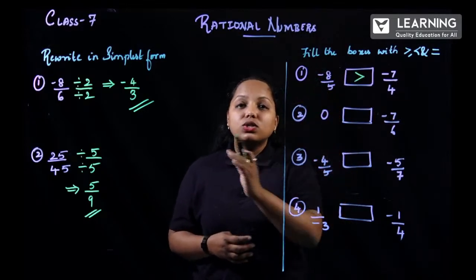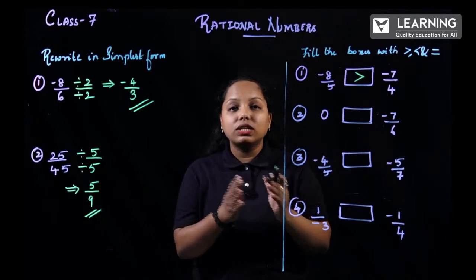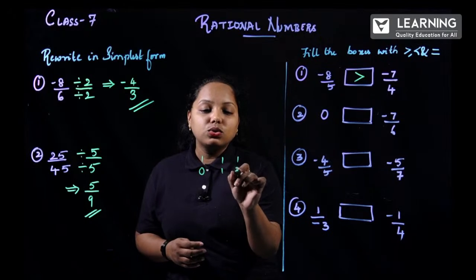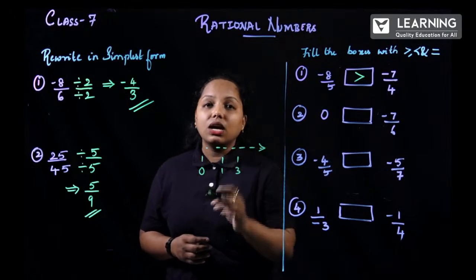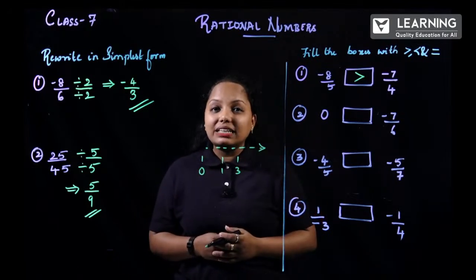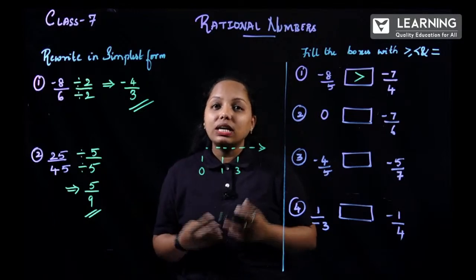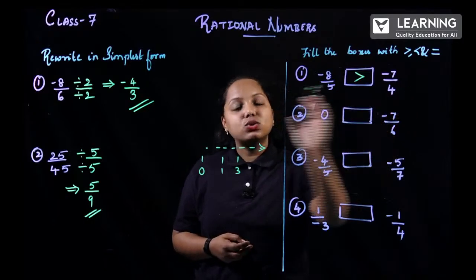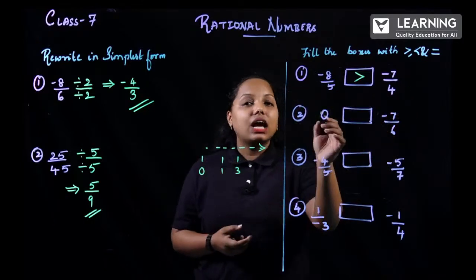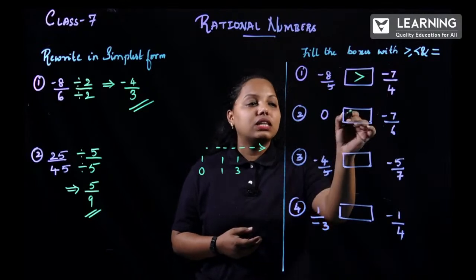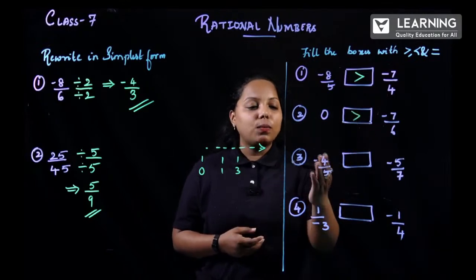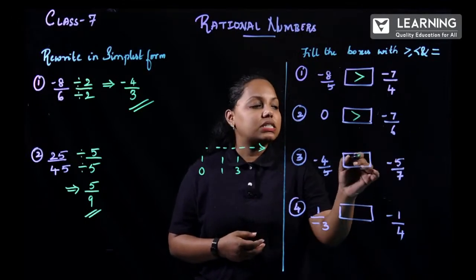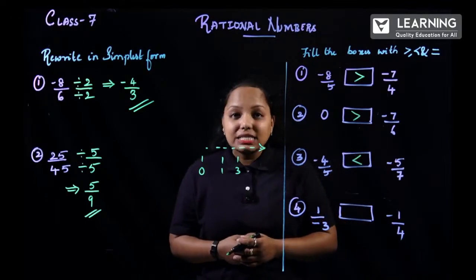How about 0? When you come to 0 over there, the number goes on increasing. So 0, 1, 2, 3. When you move towards the right side, obviously the number goes on increasing. And this side it goes on decreasing. So this is what you have to remember. Obviously the negative sign is towards the left side, it is decreasing, and 0 is the greater number. This has the bigger mouth. How about minus 4 by 5, minus 5 by 7? Yes, this is obviously a known thing. So it is the less than symbol.